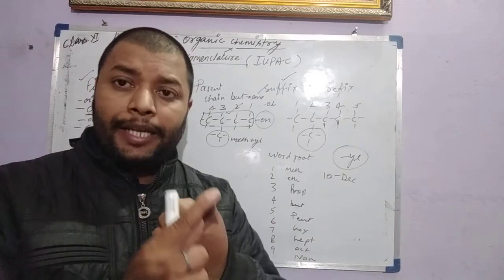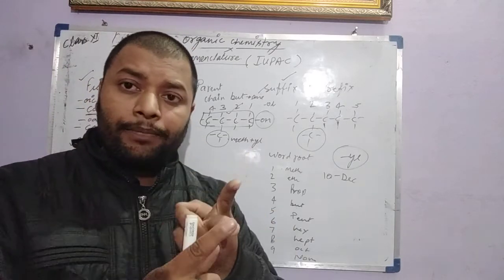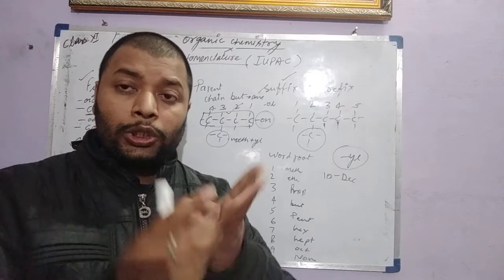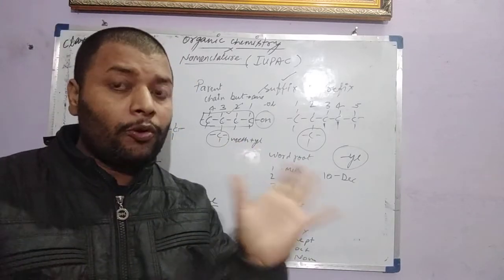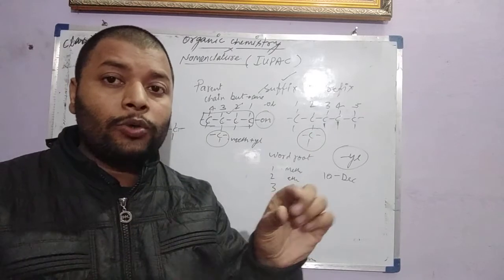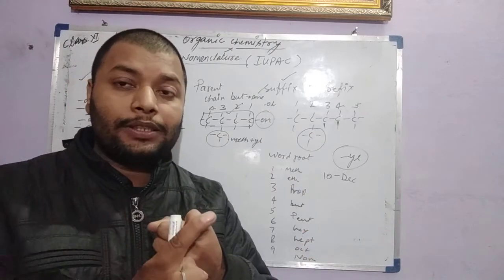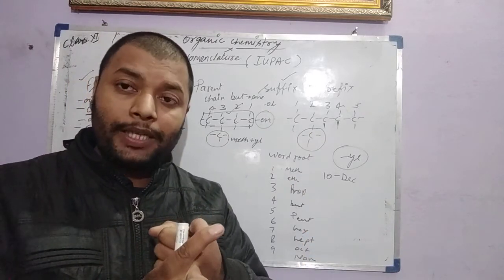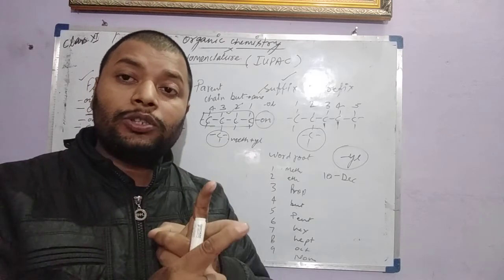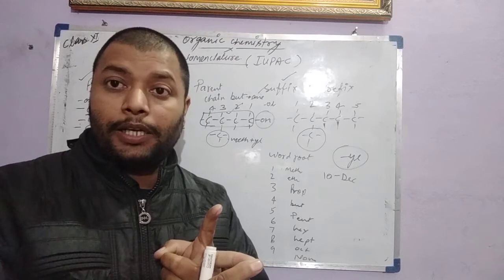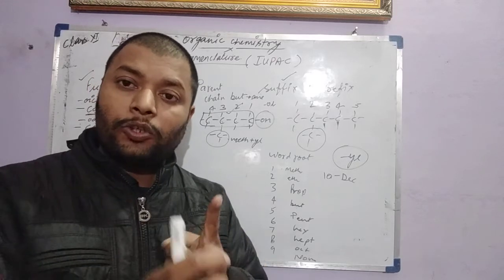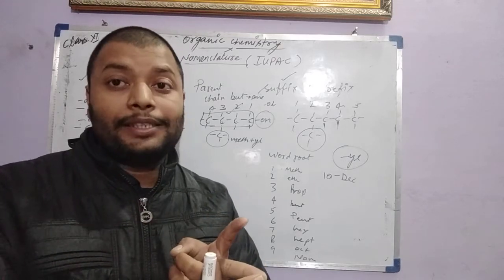All substituent names, branch names, all prefixes should be before the word root. And after the word root there will always be the primary suffix. Then there will be a functional group suffix, also known as the secondary suffix. Clear? There will always be a functional group suffix, called the secondary suffix.